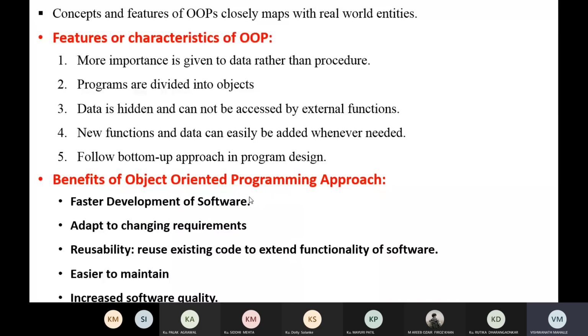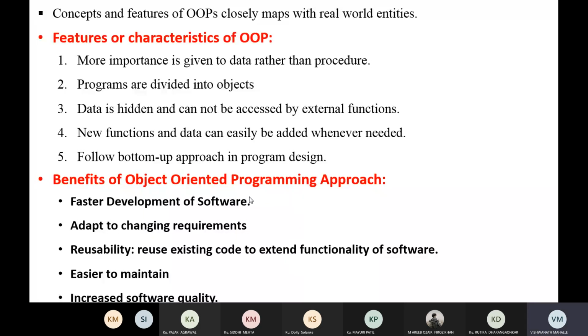We declare variables and methods inside the class and access them whenever required in the program. Programs are divided into objects. Data is hidden and cannot be accessed by external functions. We declare data inside the class, and there are restrictions to access this data outside the class, so the data is hidden.